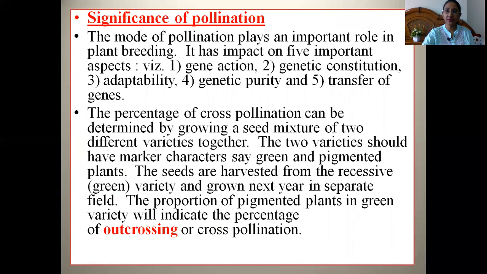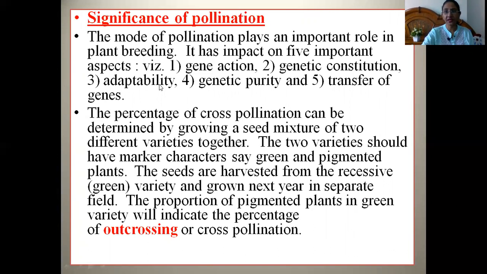Now we will see the significance of pollination, why we study the mode of pollination, because it mainly helps to understand five important aspects. First one is gene action. By studying the mode of pollination, we will be able to understand the type of gene action involved. Second is the genetic constitution of the crop species. In self-pollinated crop species, the genetic constitution is always on the homozygous side, whereas in cross-pollinated crop species, the genetic constitution is always on the heterozygous side, because two different genetically constituted parents are involved in the cross.